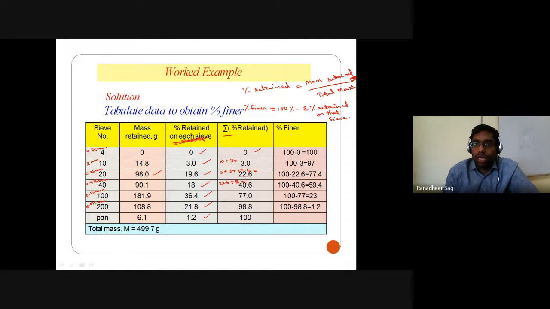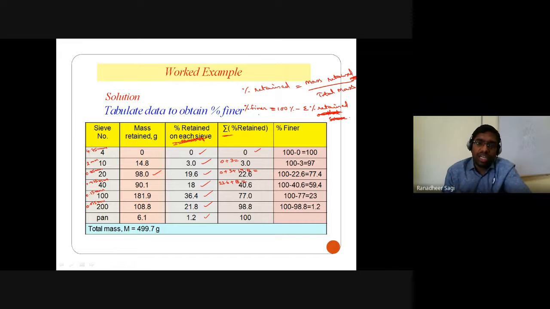Okay, so instead of saying "on that sieve," I can simply say cumulative percentage retained with respect to that particular sieve, that is, till that particular sieve, how much cumulative percentage of the grains were getting retained. So let's go on to understand what is the percentage finer with respect to your first sieve. My percentage finer data with respect to the first sieve of size 4.75 mm.